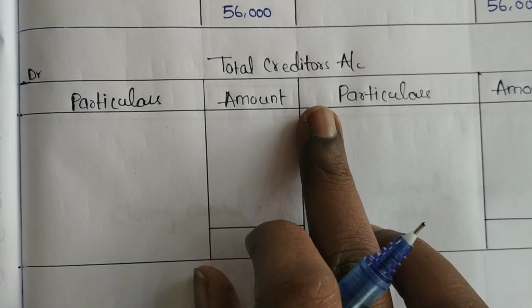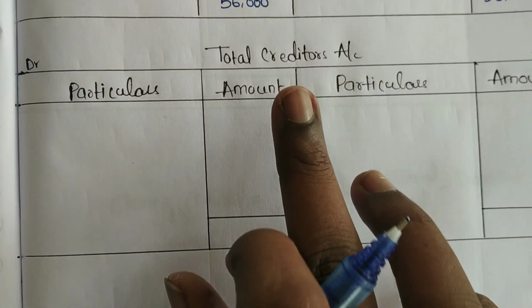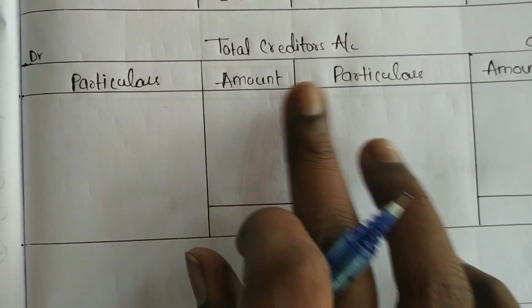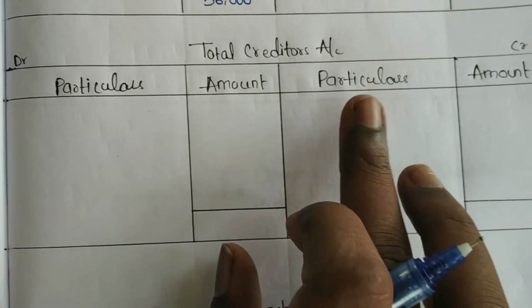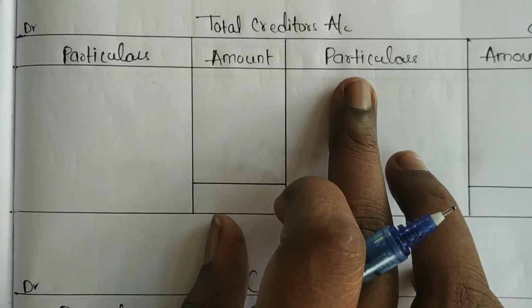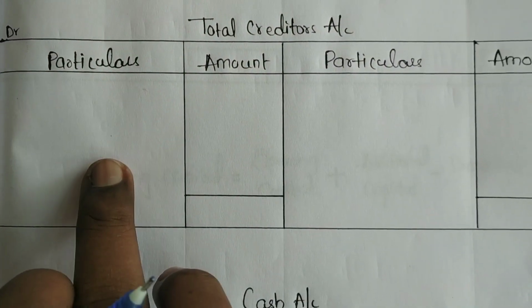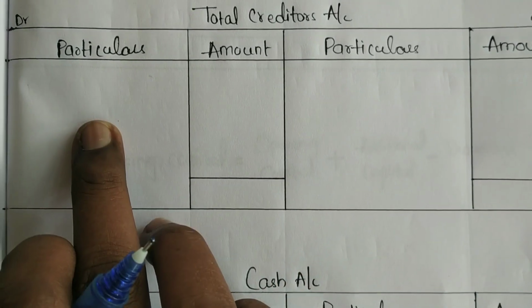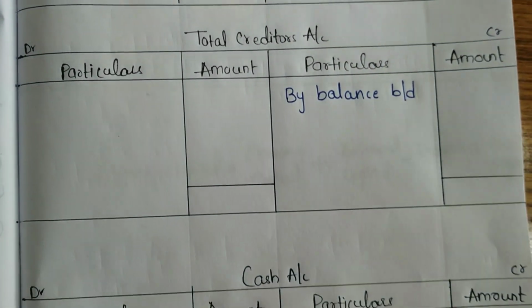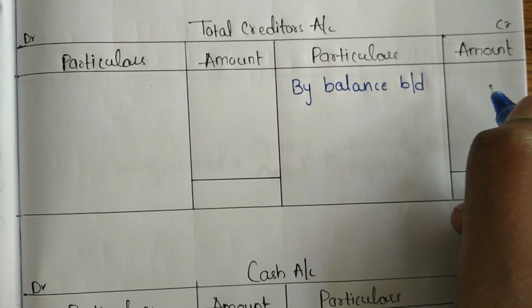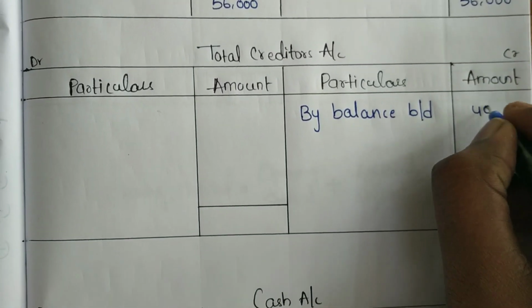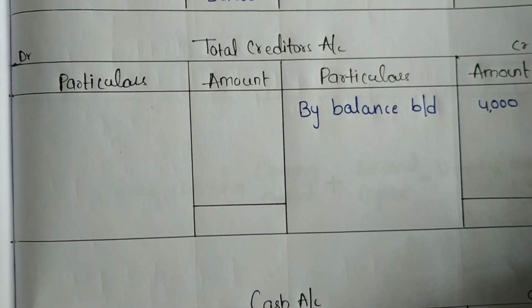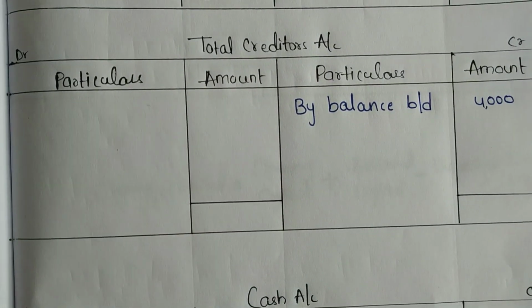Creditors, being a liability, will always have a credit balance. That means the opening balance we have to take on the credit side, and the closing balance is the balancing figure we are going to get. See the question and take the opening balance amount. Creditors, the opening balance is 4,000. And see the question for what are the transactions that are related to creditors account.